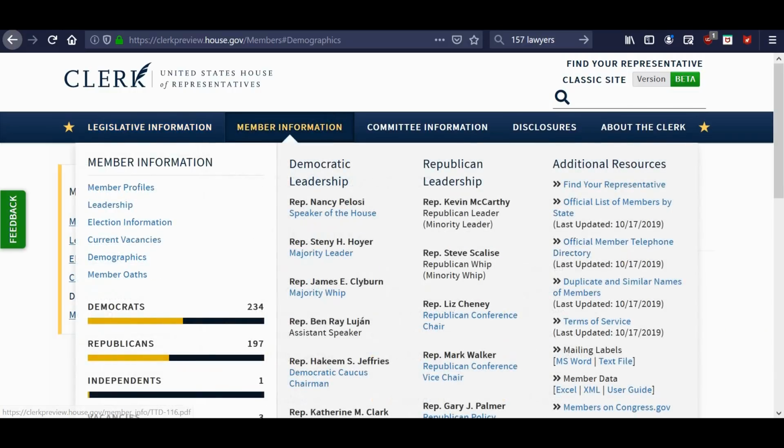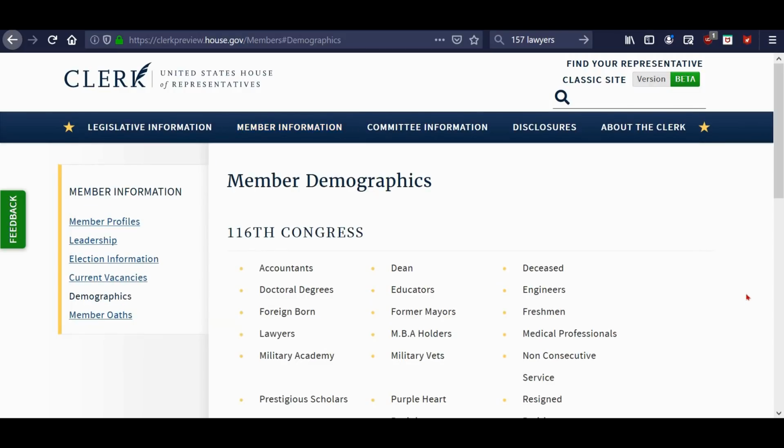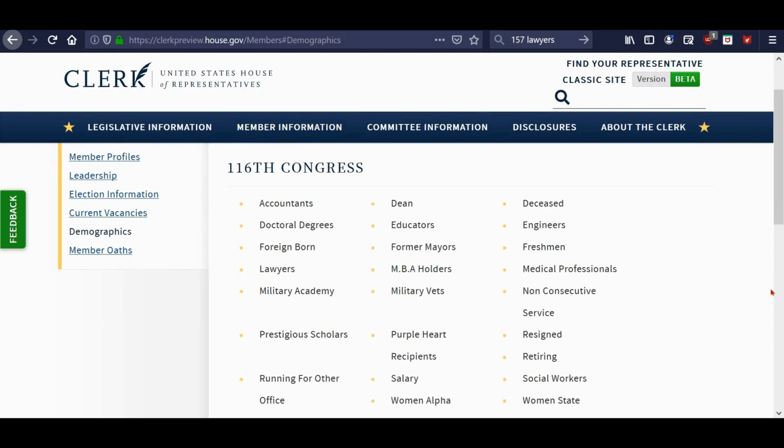And then, of course, they have member information and they give you a summary of the different things. Some very interesting links here. It's nice to take some of those if you're looking for information. I like this demographics one here, which is where I'm at, because it breaks down the 116th Congress into the different professions that they all had. And I thought this was kind of interesting to see just how all of this broke down. Well, I'm not going to take you through all of them, but there were a few that I wanted to point out. So let me see.